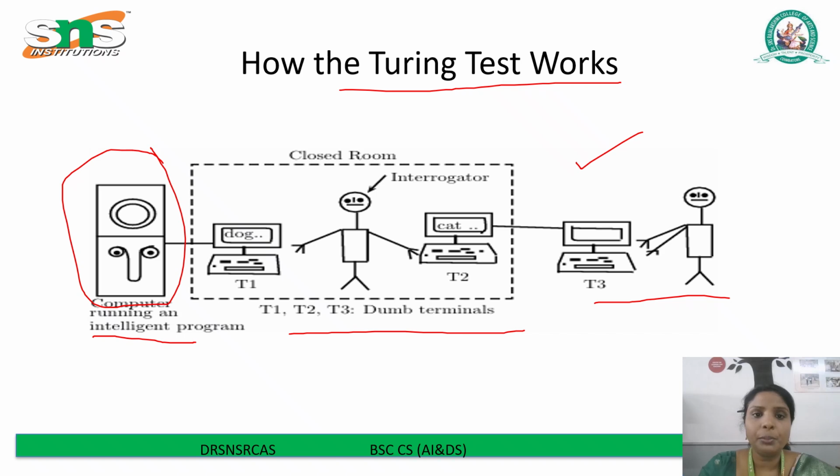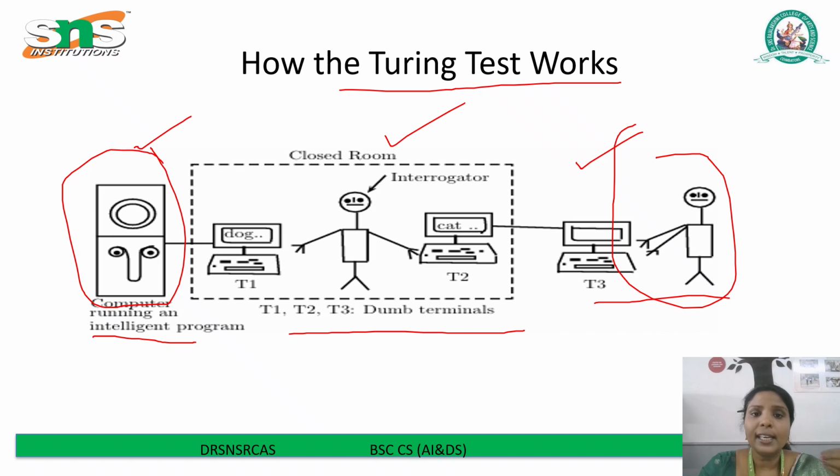T1 is connected to the machine, T2 is connected to the human responder, and T3 is connected to the interrogator, the human evaluator. The interrogator is placed in a closed room and communicates by text with both the machine and the human, T1 and T2, without knowing which is which.